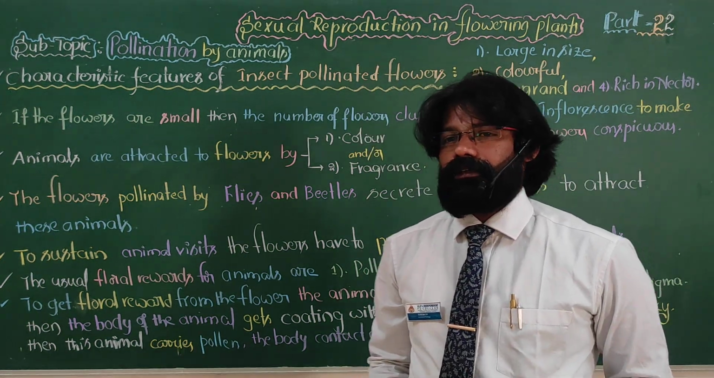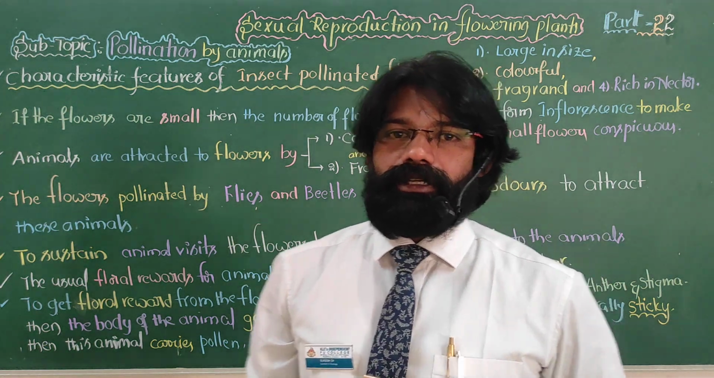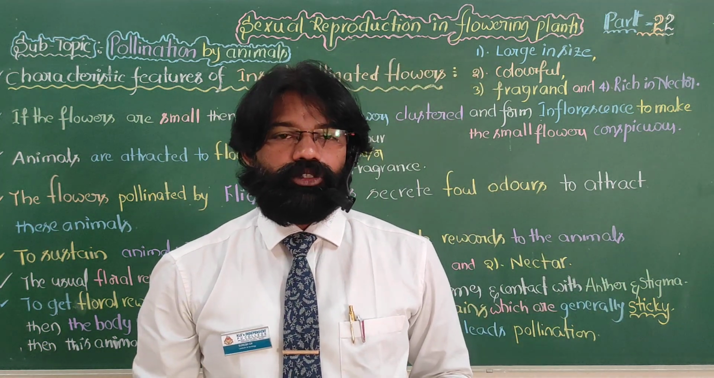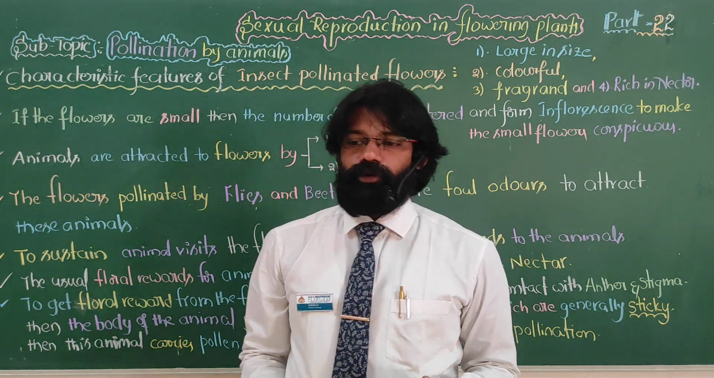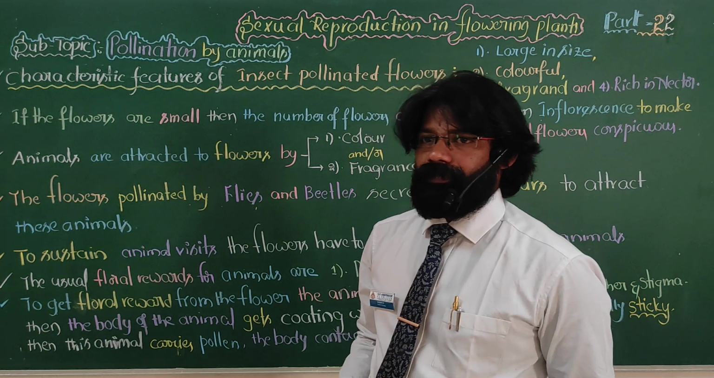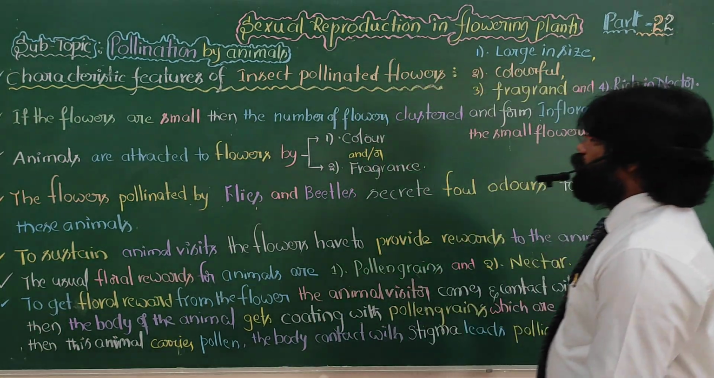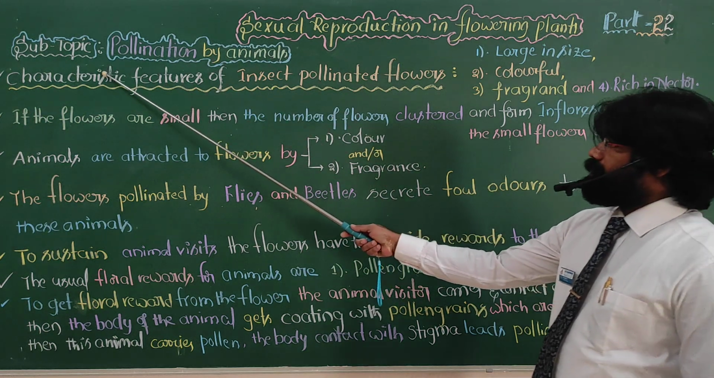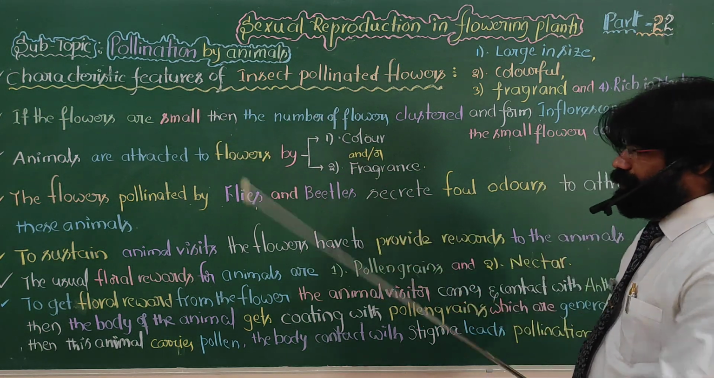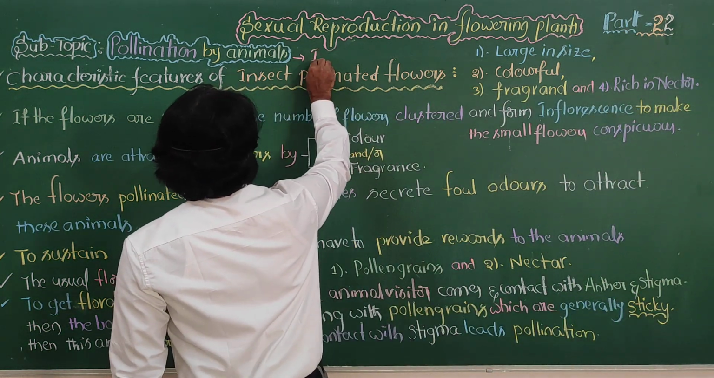Continuation of pollination by animals, exclusively here pollination by insects. As I told you previously, insects, exclusively the bees, and some others also. We'll go through this very clearly. Please move on to this topic: sexual reproduction in flowering plants, part 22. Subtopic is pollination by animals, here exclusively insects.